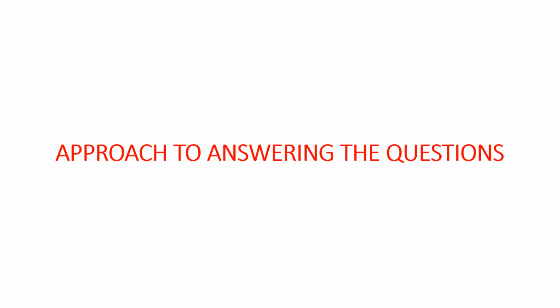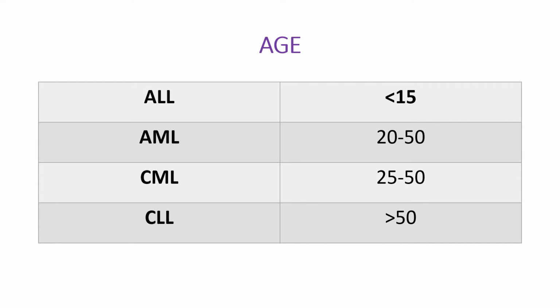All right, so now we'll talk about how to approach the questions when the question is given, whether it's AML, ALL, CML, or CLL. One important thing is you have to know the age of presentation. ALL, which is acute lymphoblastic leukemia, occurs in the age group of less than 15, whereas AML happens in the age group of 20 to 50, CML happens at 25 to 50, whereas CLL happens at greater than 50. If you know these age groups, 70% of your answer is finished. ALL less than 15, AML 20 to 50, CML 25 to 50, CLL greater than 50.